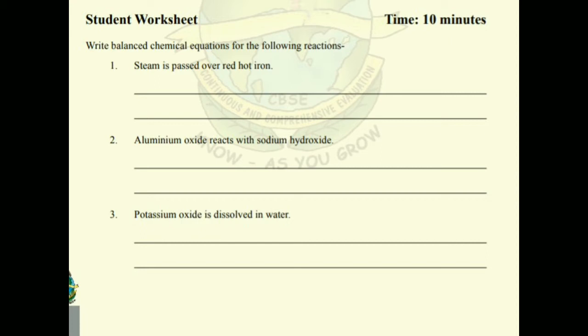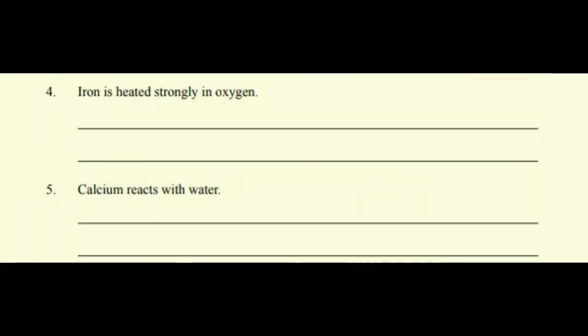Second, aluminum oxide reacts with sodium hydroxide. Third, when potassium oxide is dissolved in water. They have to write down the balanced chemical equation. Fourth, when iron is heated strongly in oxygen. Fifth, when calcium reacts with water.